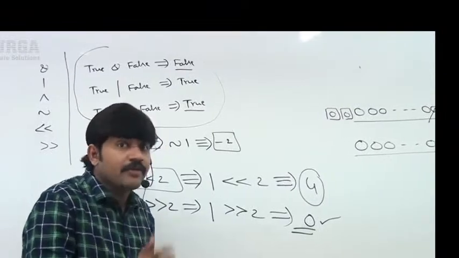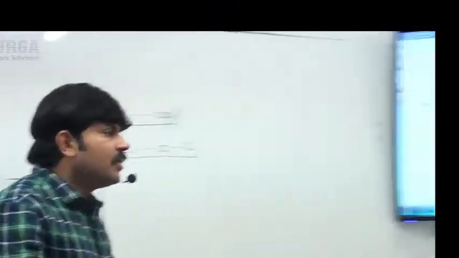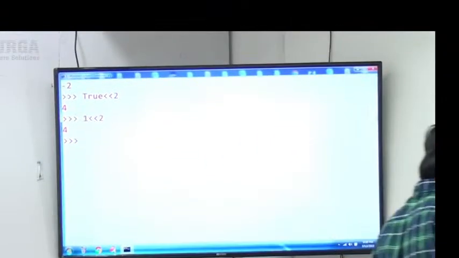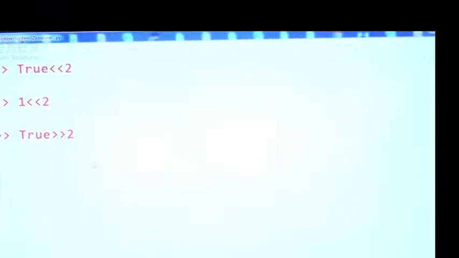Let me cross check whether it's going to work or not. Observe very carefully, sir. True right shift 2 I'm taking. What is the answer? 0. 1 right shift 2 I'm taking. The answer is always 0, man.